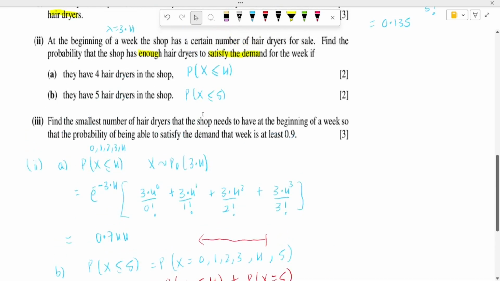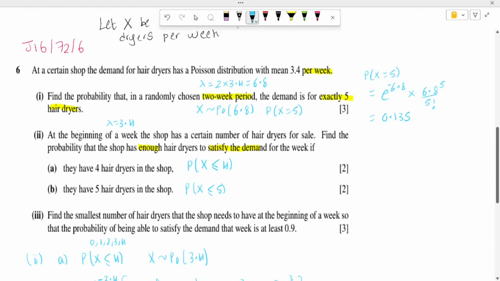Now moving on to part C, we need to find the smallest number of hair dryers that the shop needs to have at the beginning of a week, so that the probability of being able to satisfy the demand that week is at least 0.9.